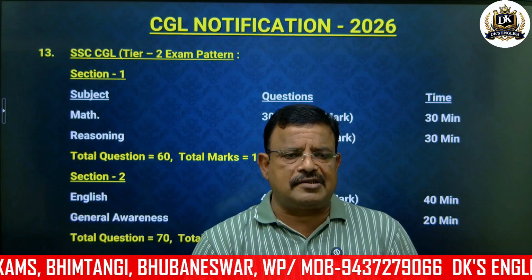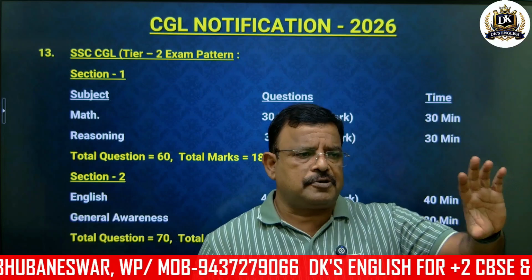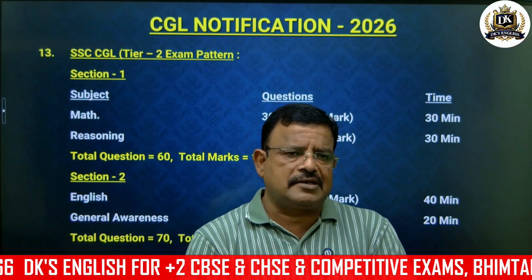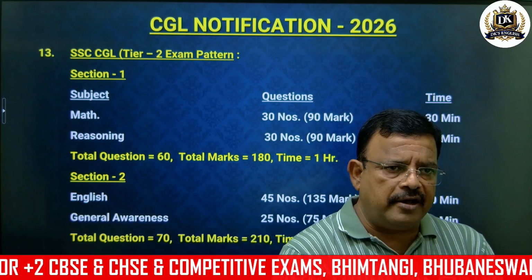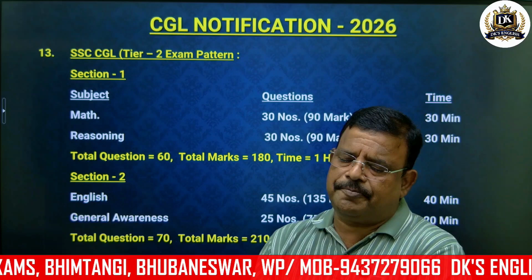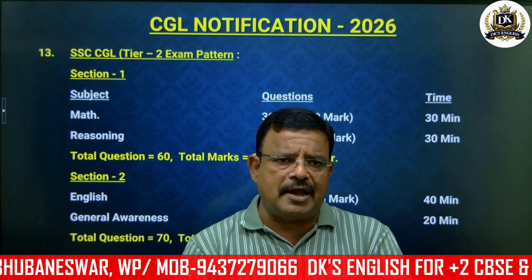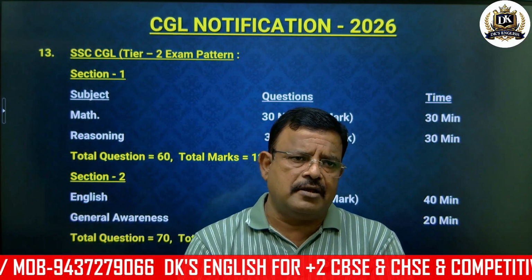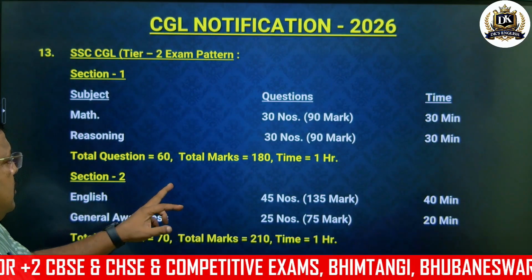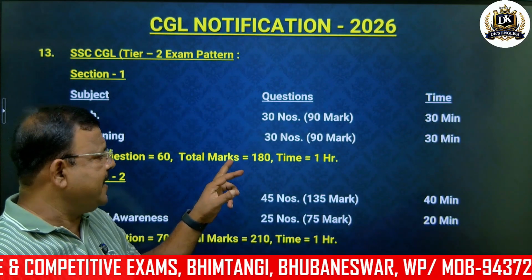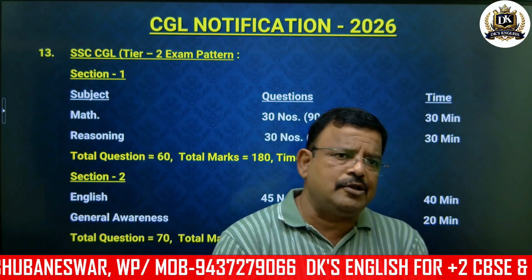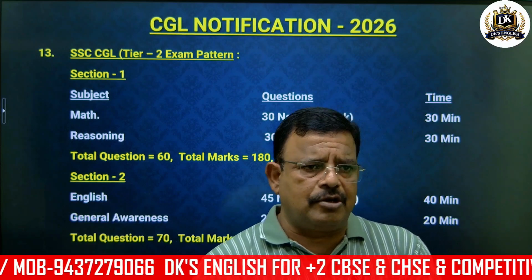Previously that pattern was there, where a student could finish mathematics and immediately adjust the time for the other subject, but here that system has been changed. Then reasoning has 30 questions, every question is 3 marks, so it is 90 marks and the time is 30 minutes. So your total questions are 60, total marks 180 and time is 1 hour. So this is section 1. Section 1 subjects are mathematics and reasoning.